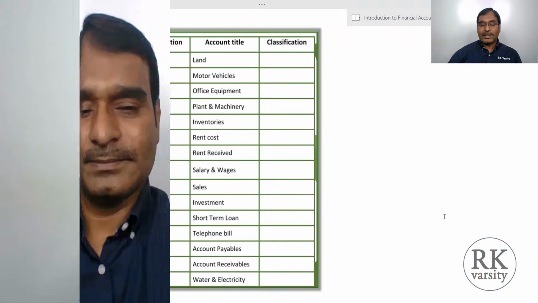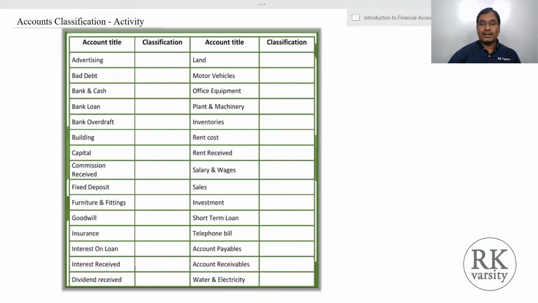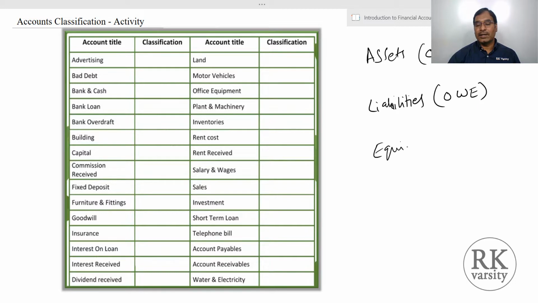The financial accounting revolves around 5 key account classifications. That is your assets. These are the economic resources that the business owns. Then you have liabilities. These are borrowed funds or what the business owes to others. Then equity. This is the shareholders' equity. This is the amount invested by the shareholders in the form of equity and their retained earnings.